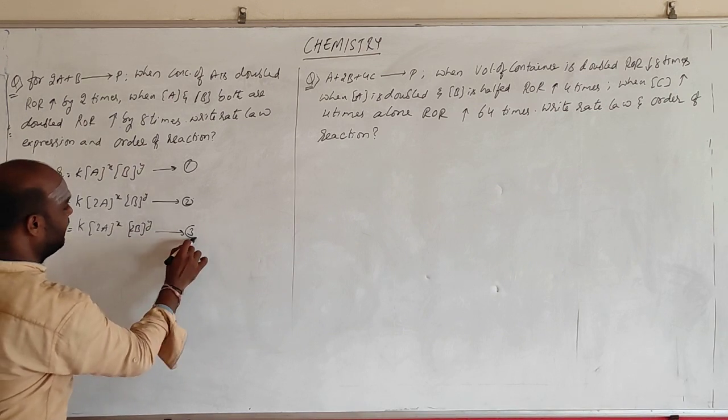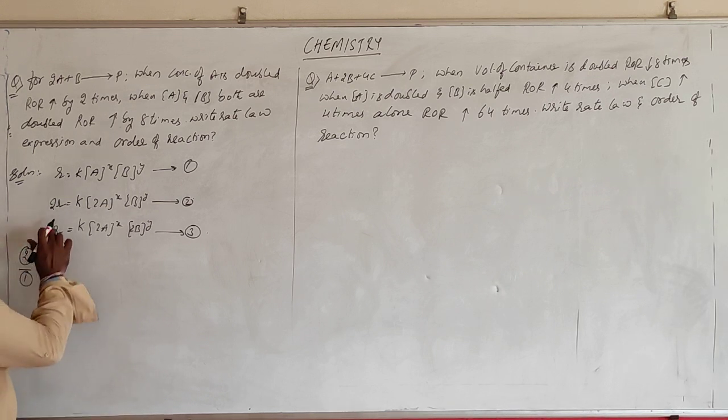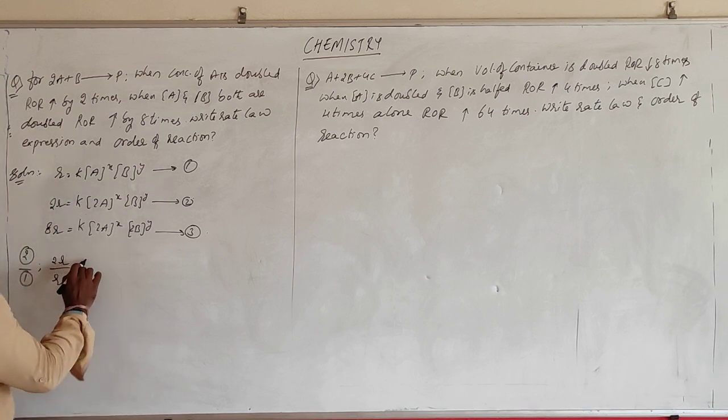So this is the equation. From these three equations, we find out what is the value of x and y individually. So you can take 1 by 2 or 2 by 1. If I take 2 by 1, what happens? If I take 2 by 1, 2r by r is equal to k.